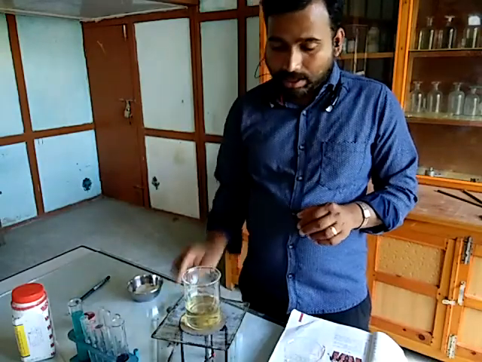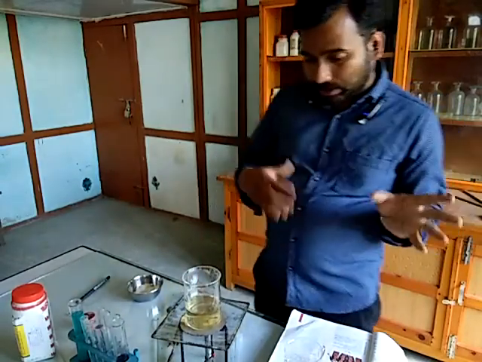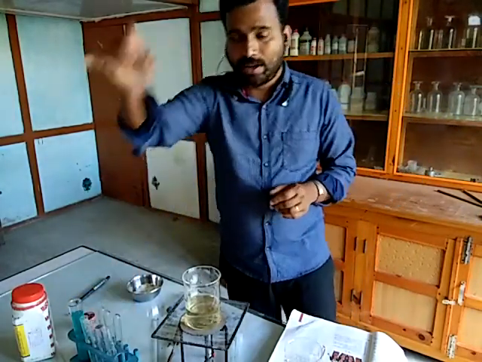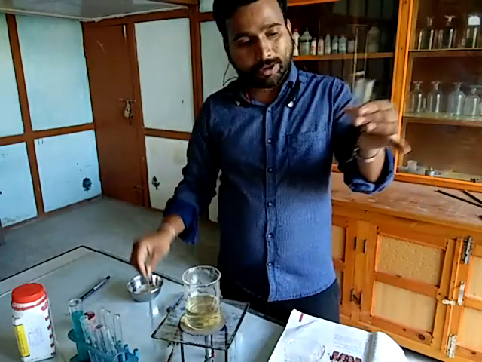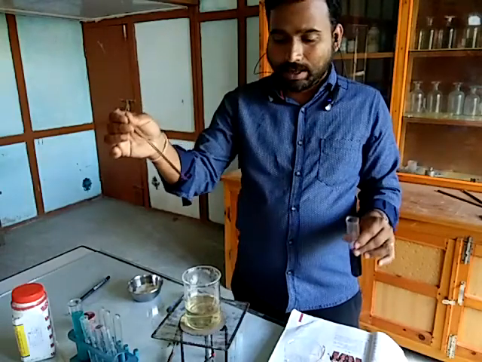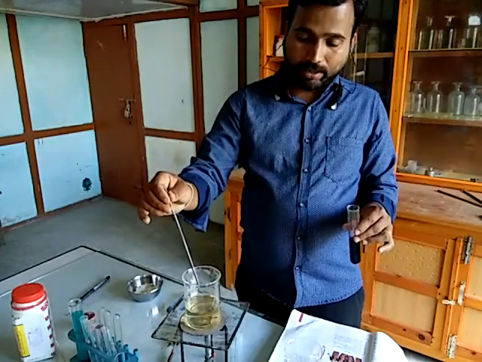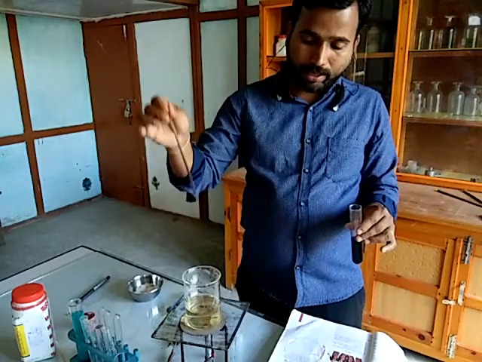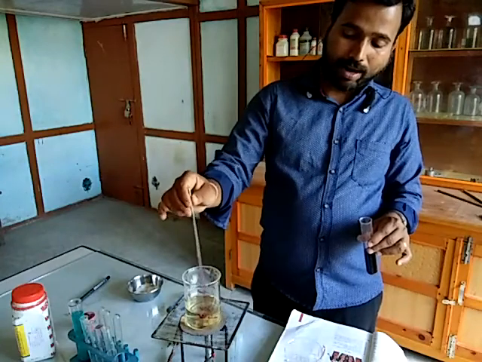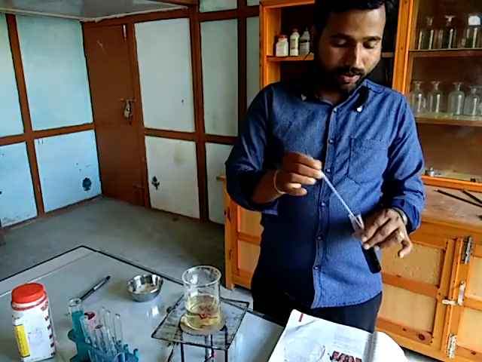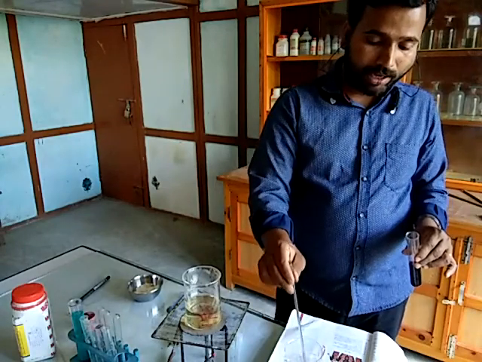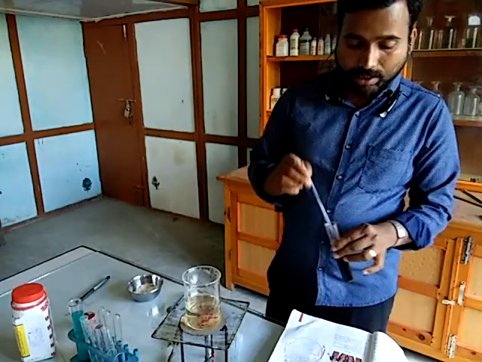Here we are going to check whether the particles of matter are in continuous motion or not. For that, I am taking the earlier solution, potassium permanganate. I am taking a small drop of potassium permanganate, and just look here, I am going to drop one drop over here. See how fast the color is getting spread over the entire surface of the water. And at the same time, I am going to put one more drop over the cold water.